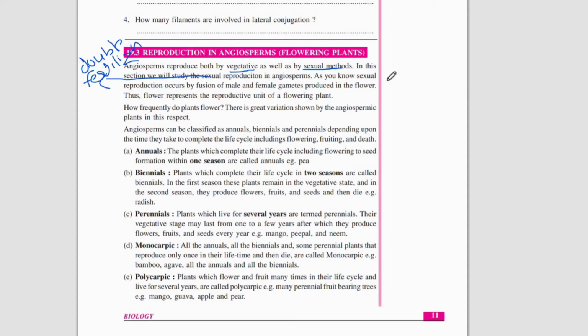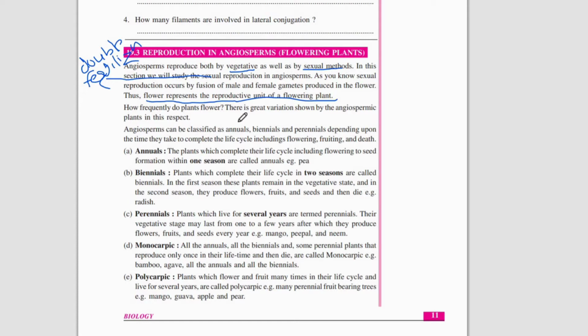As you know, sexual reproduction occurs by the fusion of male and female gametes produced in the flower. We should first know what the parts of a flower are. The flower represents the reproductive unit of a flowering plant. Flower is the reproductive unit in an angiosperm plant.